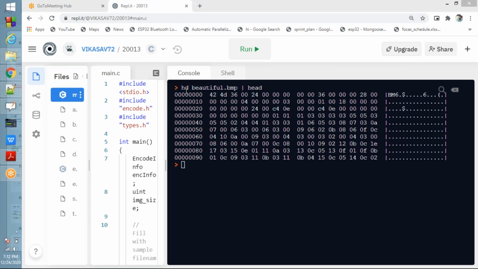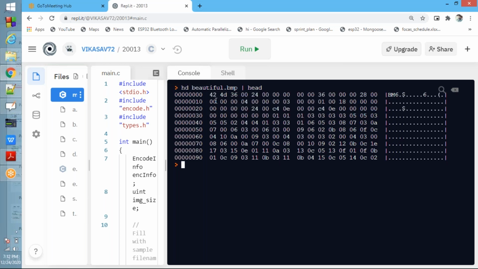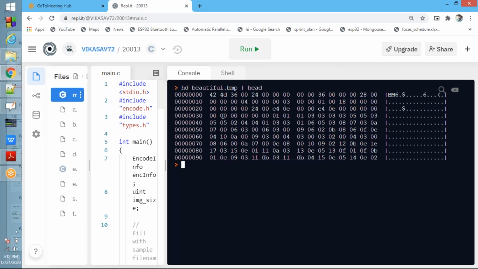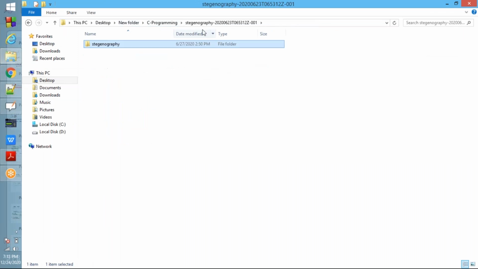The HD command is used to view the hexadecimal values of the image. This is the information about the image. Whatever is in the computer is stored in zeros and ones. When it is rasterized, we get the image, and we can observe the original image like that. See now.